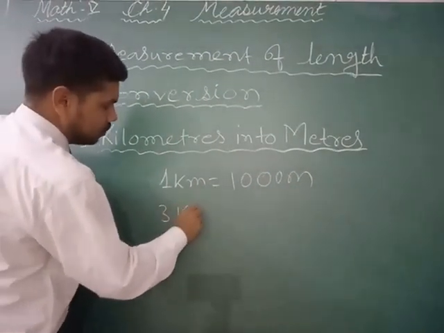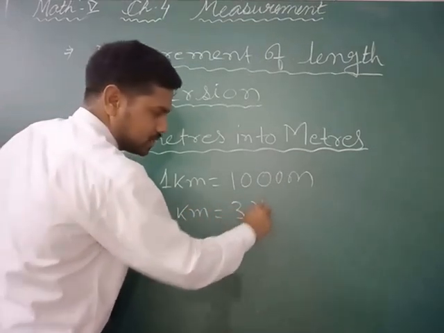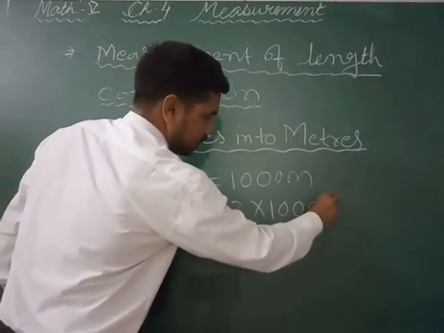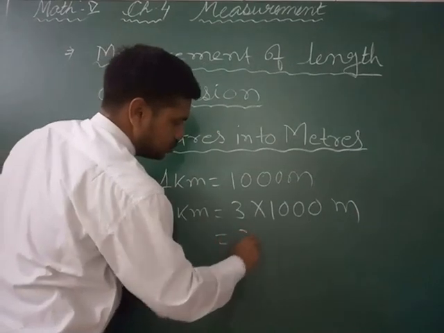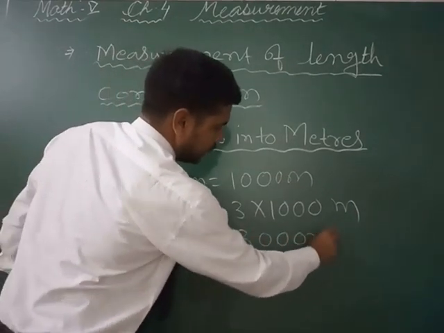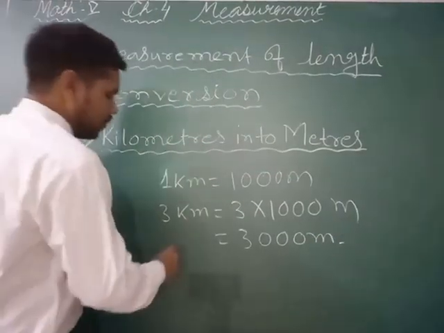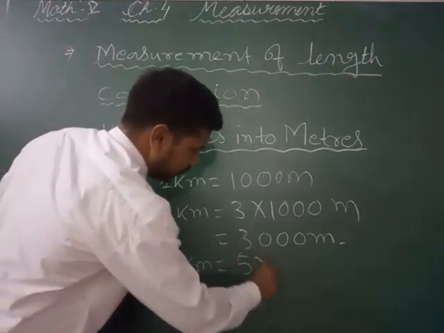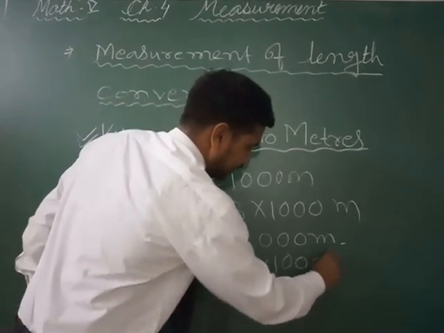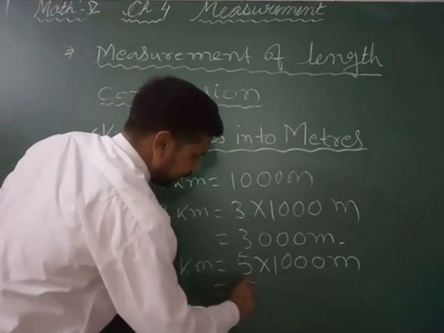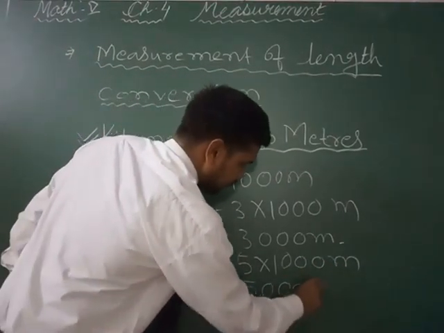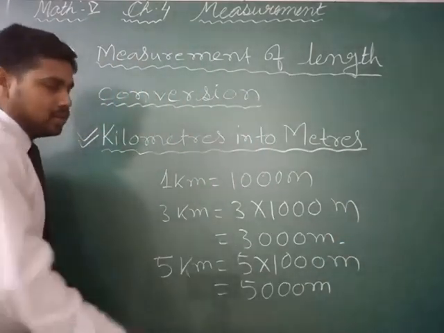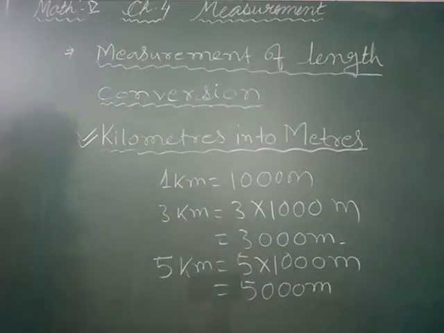Now how much will 3 kilometer be? Definitely it will be 3 into 1000 meter, so 3000 meter, right? If I am talking about 5 kilometer, it will be 5 into 1000 meter, so it will be 5000 meter, right? So simple.